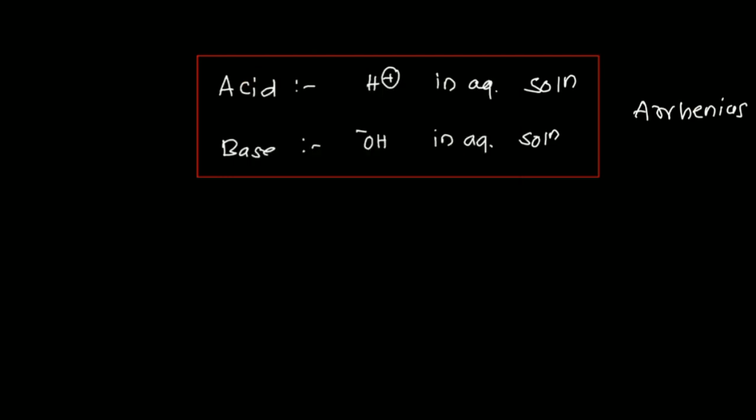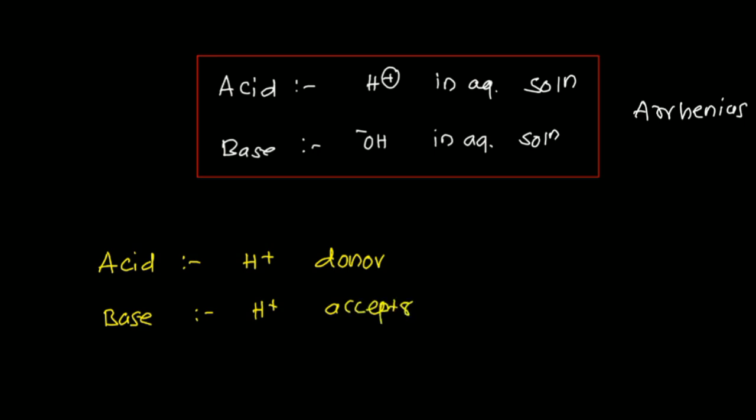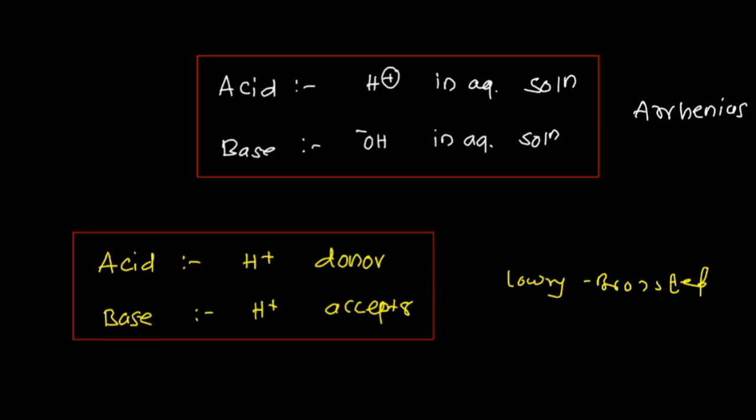Another theory is given by another scientist, Lowry-Bronsted. According to Lowry-Bronsted, an acid is a proton donor, so an H plus donor is called an acid, and a base is a species that accepts the proton, so a proton acceptor is called a base. According to Lowry-Bronsted, the acid donates the proton and the base accepts the proton.